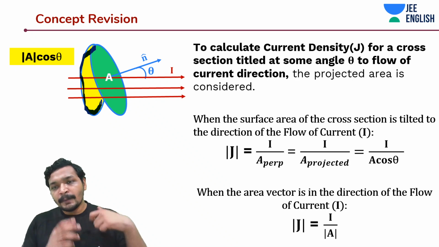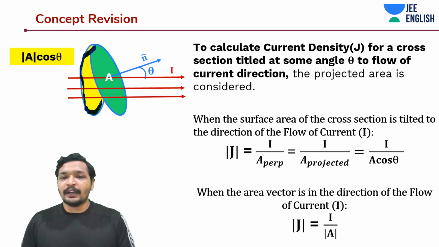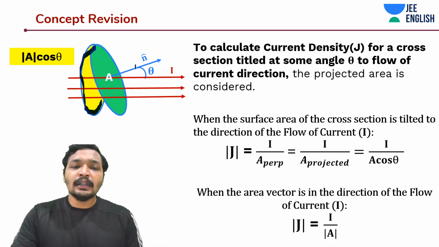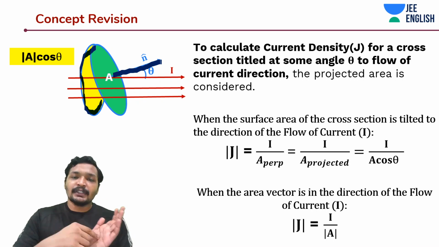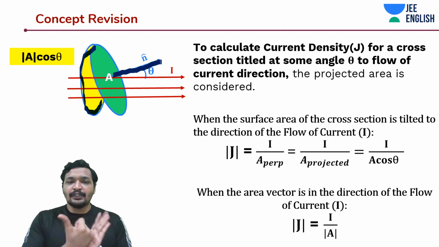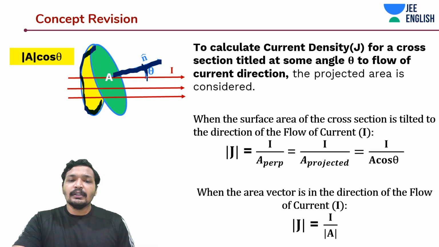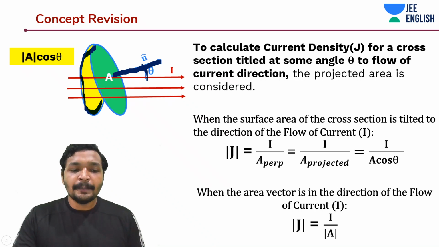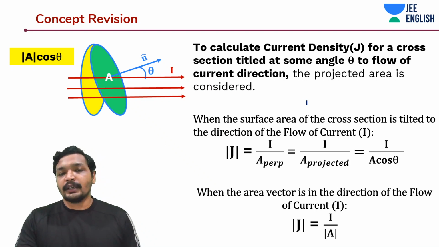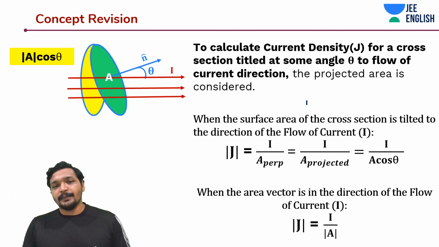You're only concerned about the direction along the flow of current, the area along the flow of current. The area vector in this case is n cap, which is perpendicular to the surface area. If it's tilted, it points outwards. There's an angle theta between the flow of current and the area vector. Then you can either do the projected area thing or a dot product, which will also give you cos theta.